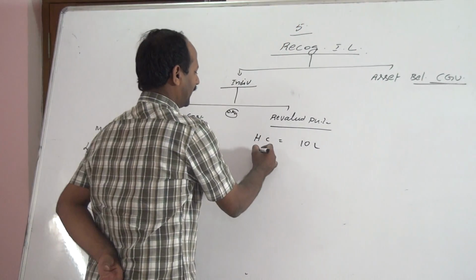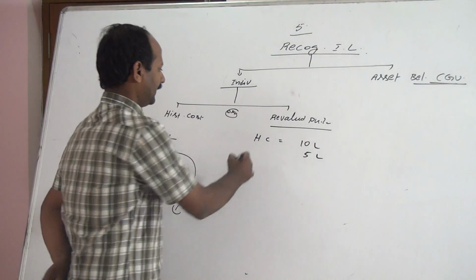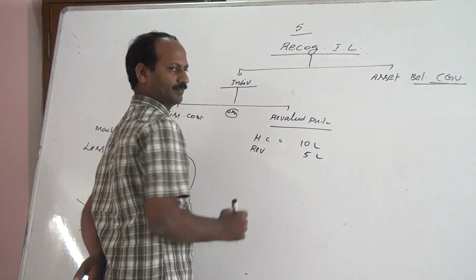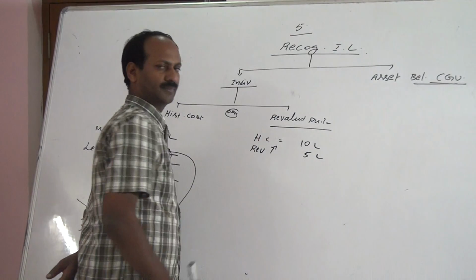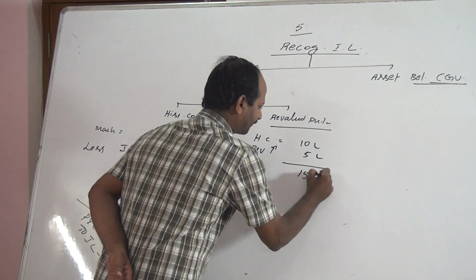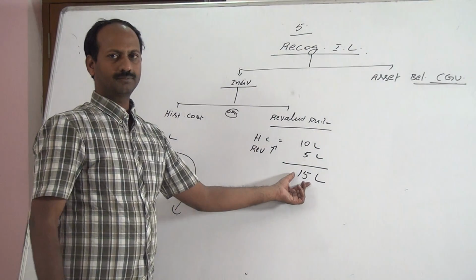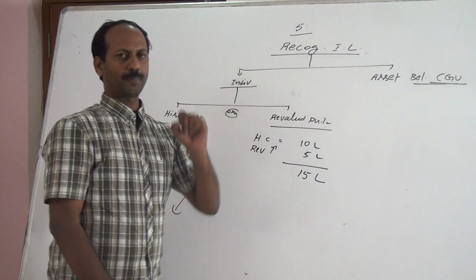So the asset has been increased by say 5 lakh. Now book value continuing is 15 lakh, which is not historical cost. It is revalued price.